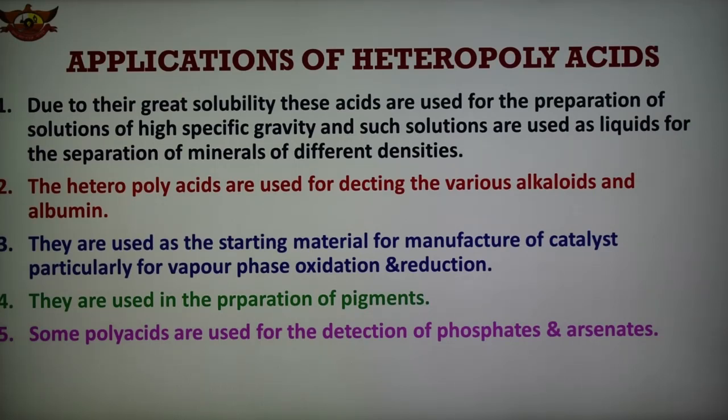Some heteropoly acids or their salts of phosphorus, arsenic, silicon find use in the determination of these and other elements by volumetric, gravimetric or colorimetric methods.